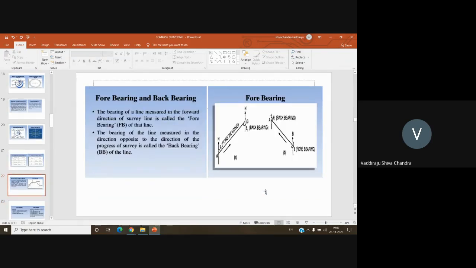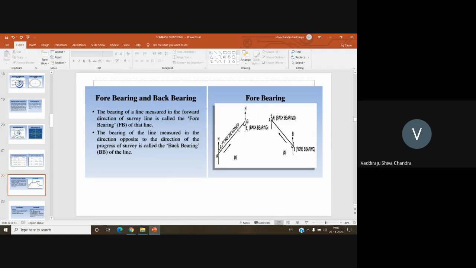So what do we mean by forebearing and back bearing? These are very basic things which are required for doing our surveying. The bearing of a line measured in the forward direction of the survey line is called a forebearing. If I am doing a survey from A to B, I have started my survey at A and I am moving towards the B direction. The bearing which you are taking in the direction of A to B with respect to north is called a forebearing. And the bearing of the line measured in the direction opposite to the direction of progress of survey is called a back bearing.